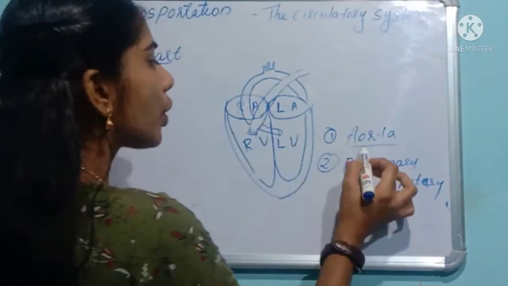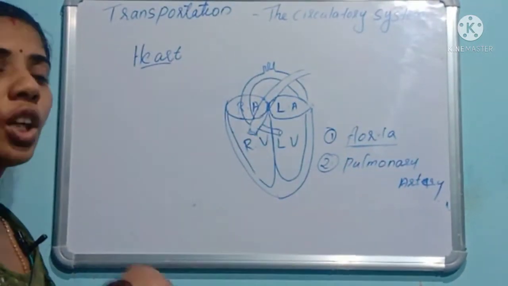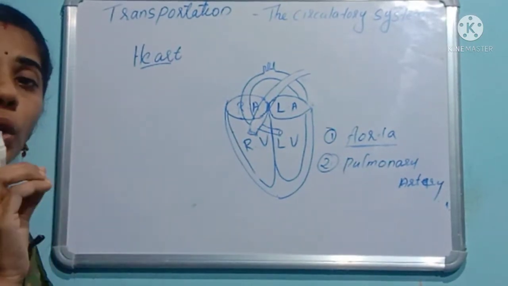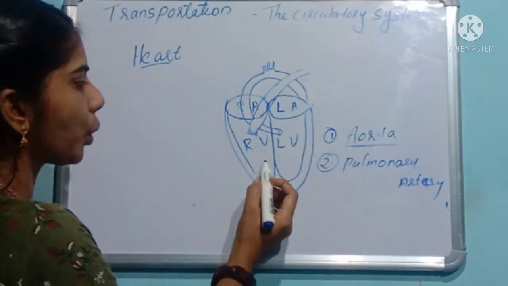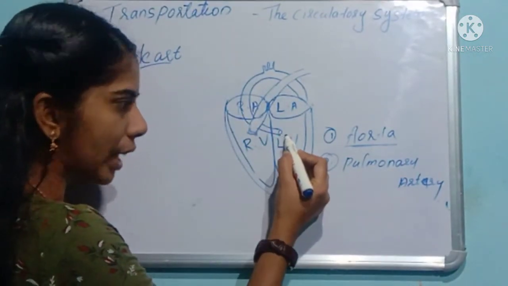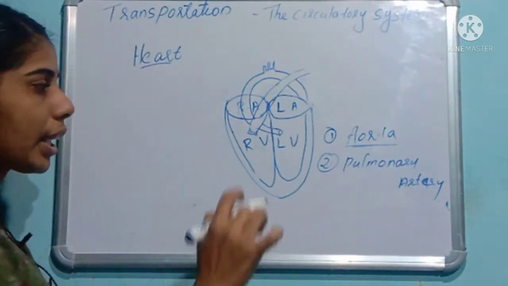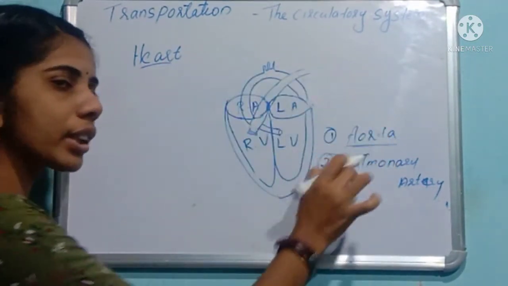The function of the aorta: it helps to pump the blood to all the body parts. After purification, the aorta carries the oxygenated blood, not deoxygenated, and it is supplied all over the body.